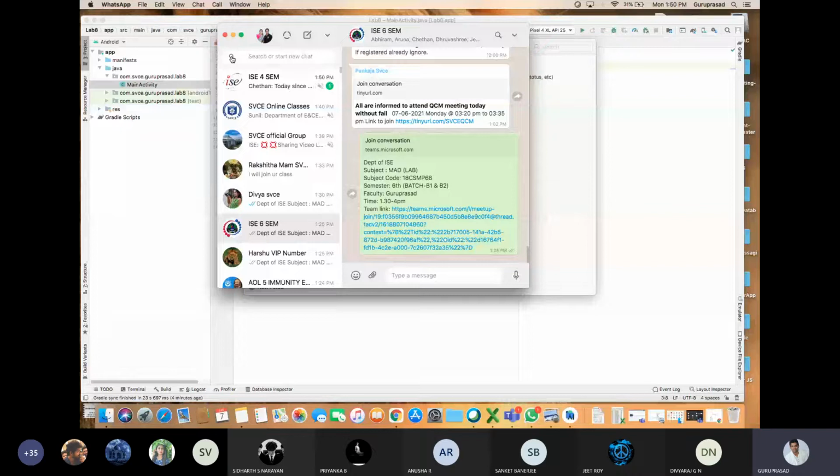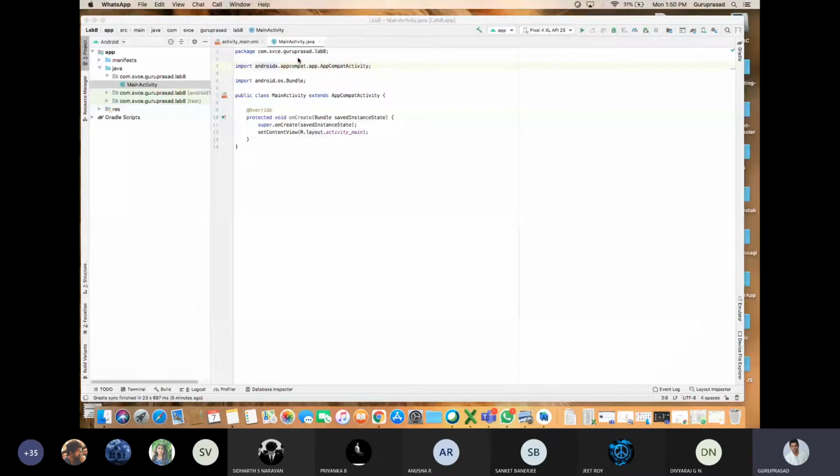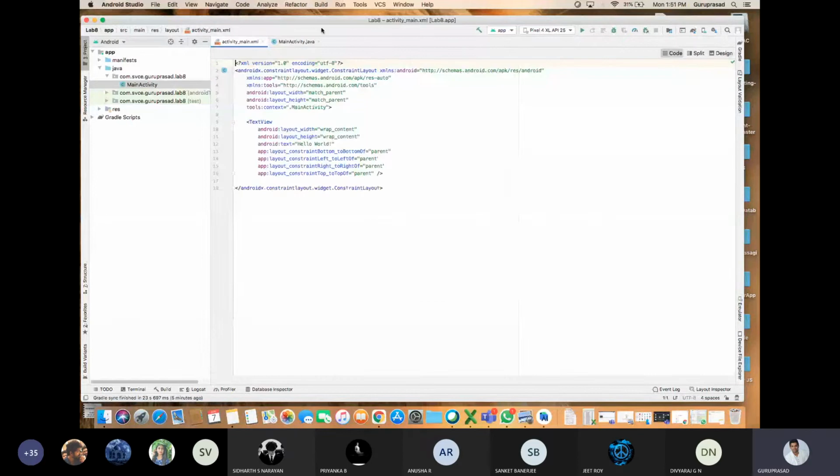XML and Java. See, I'll show you one example. Your default project has one Java file with respect to your XML, correct? One Java file is there, one XML file is there. Main activity, main activity.